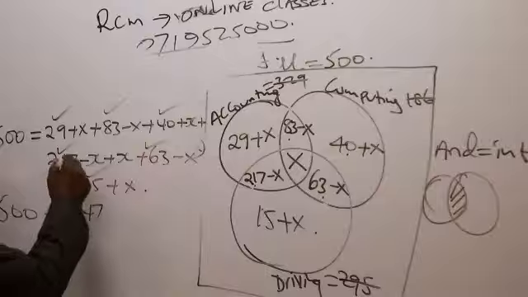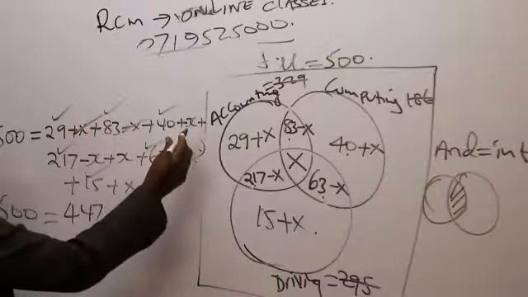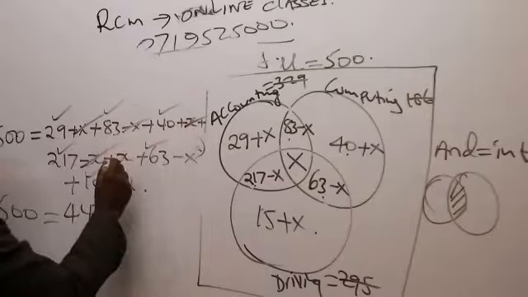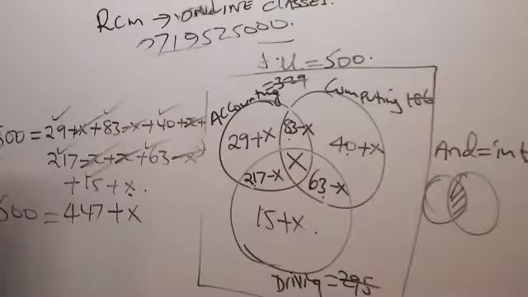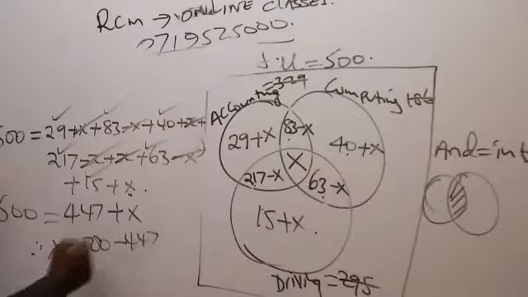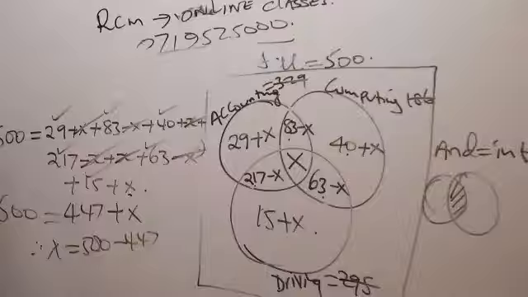How about the excess? They are very beautiful. They cancel out. This and this cancel out, this and that cancel out, leaving me with what here? Plus x. Implying that x alone will be 500 minus 447. So x equals 500 minus 447, which will be equal to 53.